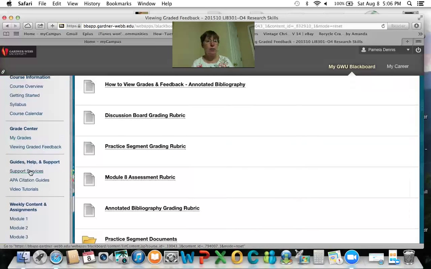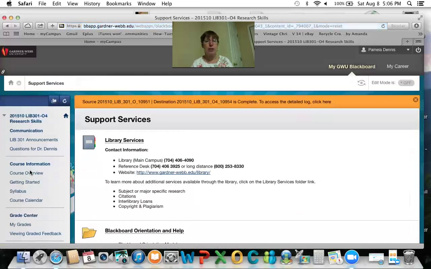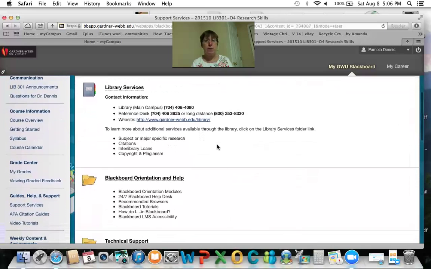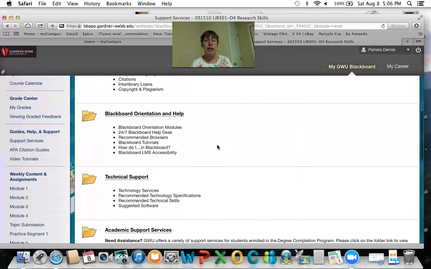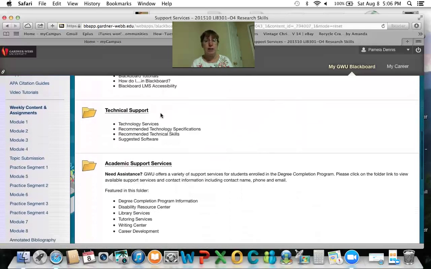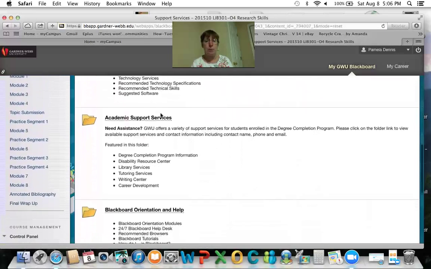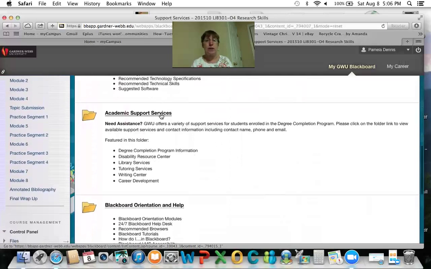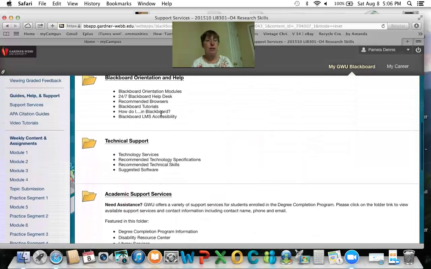There are links to all kinds of support. So again, particularly if this is the first time you've done something like this, there will be information on how to contact the library, information on Blackboard itself, and there'll be all kinds of modules in there to help you. Tech support is in here. Academic support is here. So any kinds of things you're having trouble with, this is a great place to start to get that kind of information.